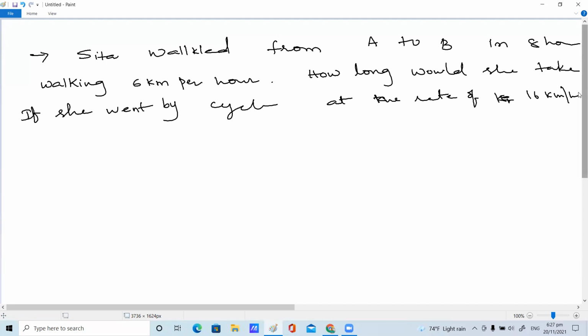First of all, just read the question. Sita walked from place A to B in 8 hours. She is walking at 6 kilometer per hour. How long would she take by bicycle? 3 hours. Very good. 6 upon 16 is equal to x by 8, which gives 48 by 16, which is 3. Yes, very good, children.